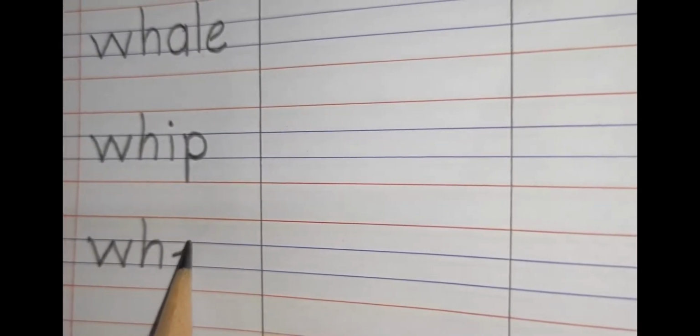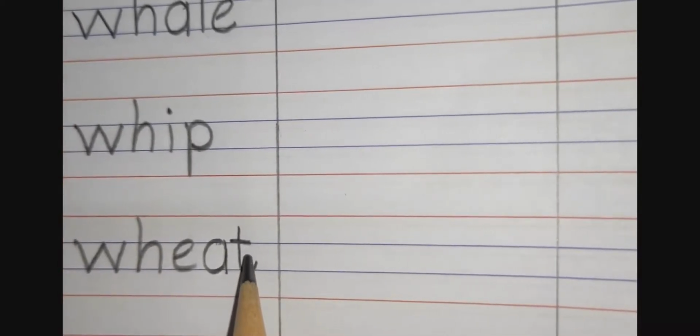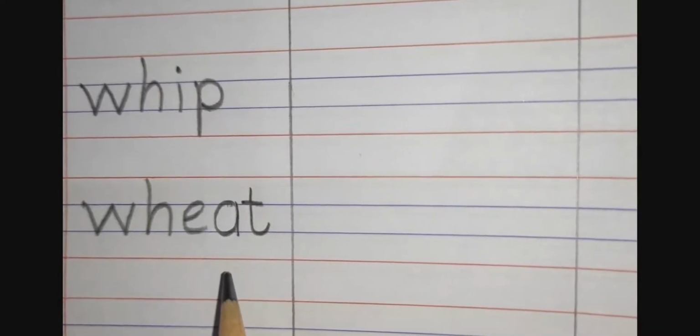For E, slanting line and a curve. For A, C curve. Go up and come down in a standing line. For T, make a standing line little below red line. Come down to blue line and make a curve. And a small sleeping line on first blue line. W-H-E-A-T, wheat. Wheat is a cereal crop grown for food. It is used to make bread, chapatis, biscuits, etc.